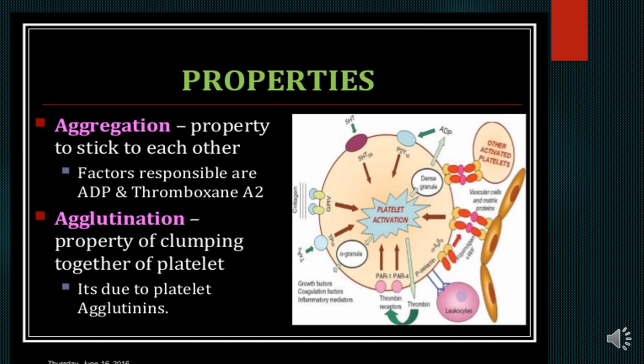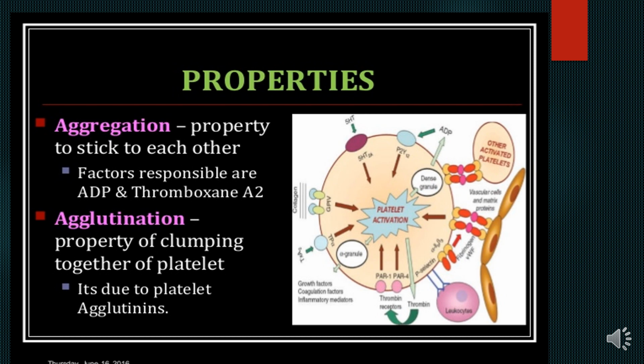Then the second is aggregation, the property to stick to each other. The factors responsible are ADP and thromboxane A2. So the important regulators for platelet aggregation are ADP and thromboxane A2. Agglutination is the property of clumping together of platelets, and it is due to platelet agglutinins.